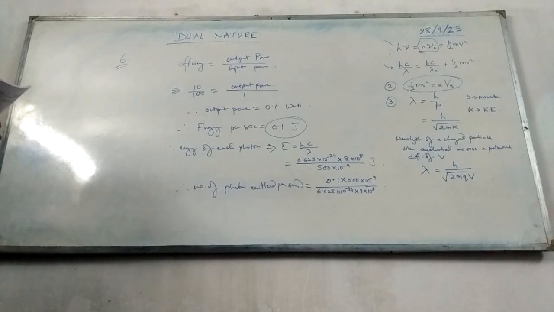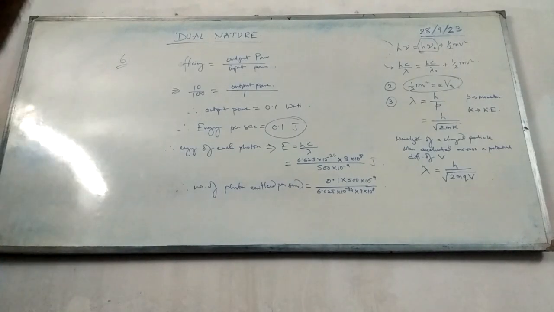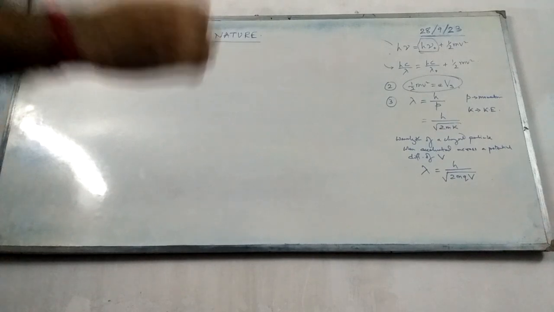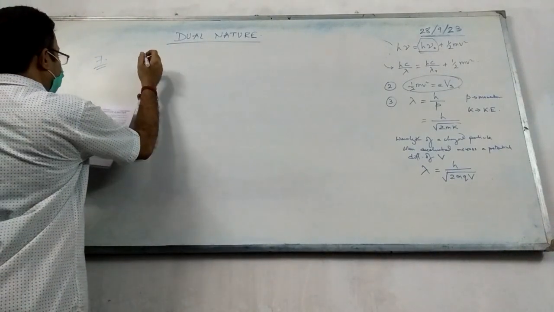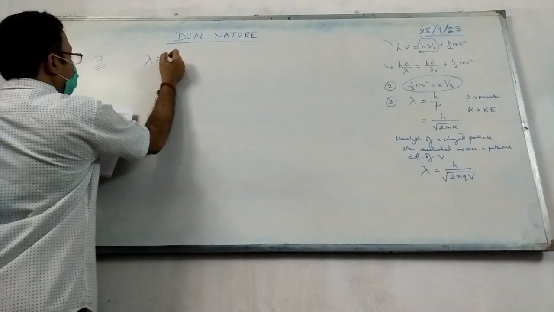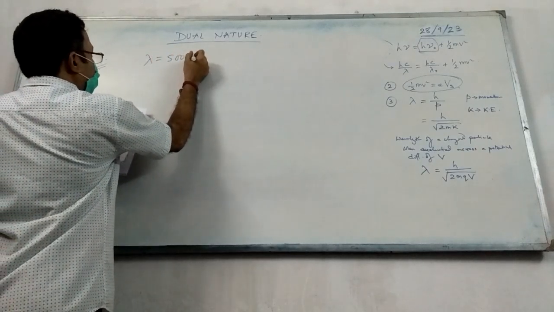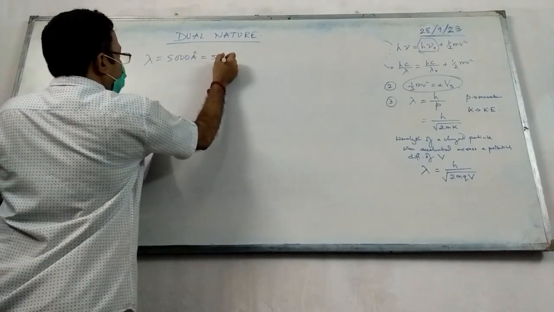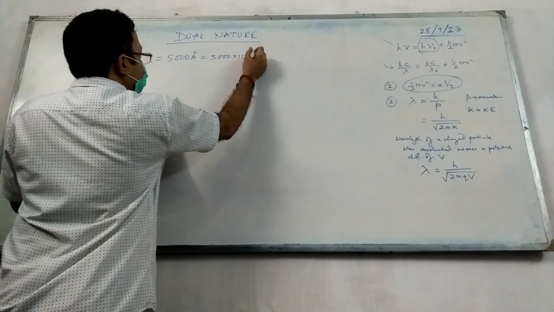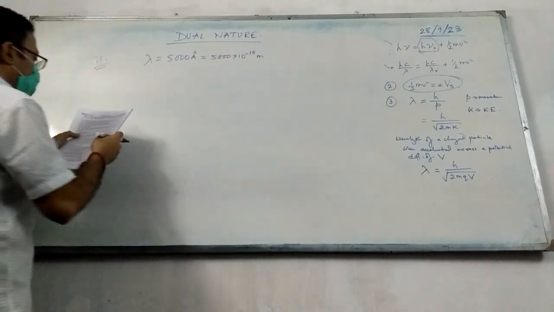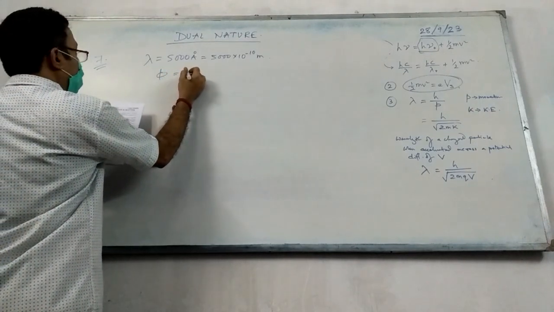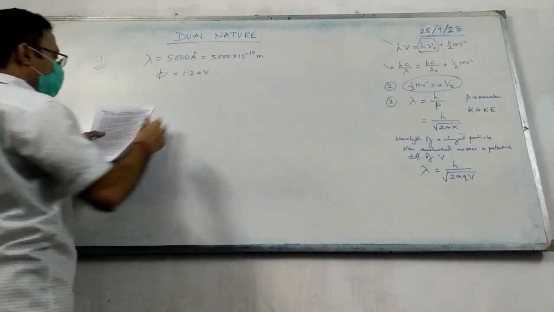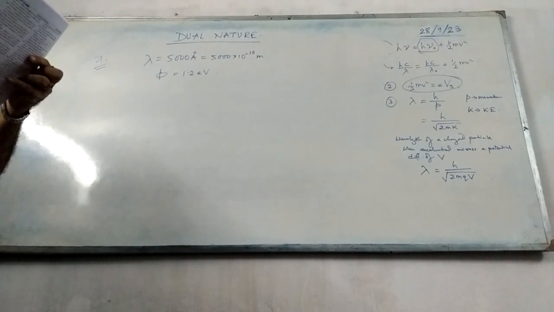This is question number 6. जल्दी से बना लो. So the next question, question number 7, it says the radiation of wavelength 500 angstrom. So lambda is equal to 5,000, so that is 5,000 into 10 to the power minus 10 meter, is incident on a surface of work function. Work function means phi. Phi is equal to 1.2 eV. They are asking you to find out the stopping potential.